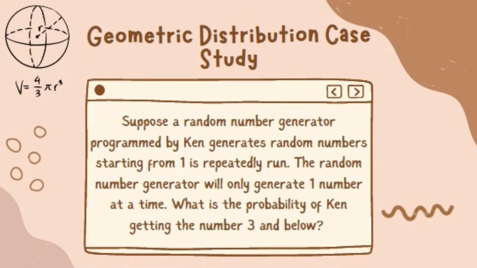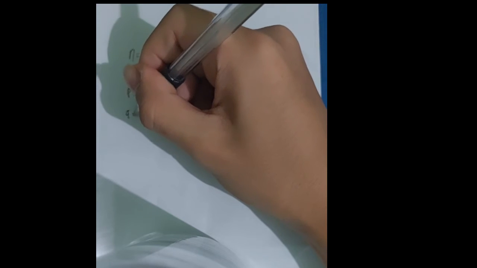Okay, so we got a case study. Suppose a random number generator programmed by Kenn generates random numbers starting from 1 and is repeatedly run. The random number generator will only generate one number at a time. Now the question is, what is the probability of Kenn getting the number 3 and below? In order for us to solve this question, we need to know the n, the r, the p, and the q.